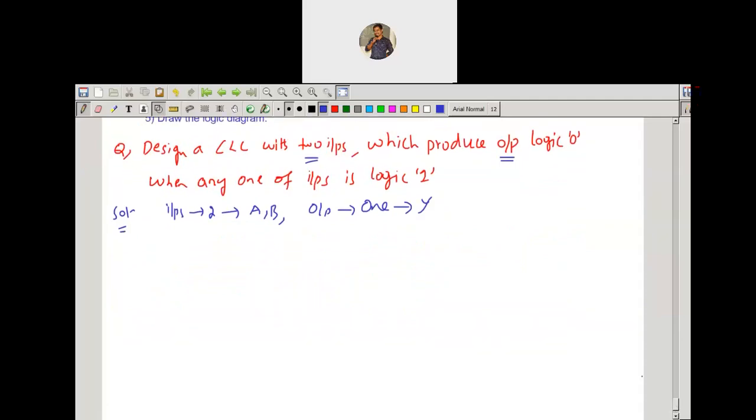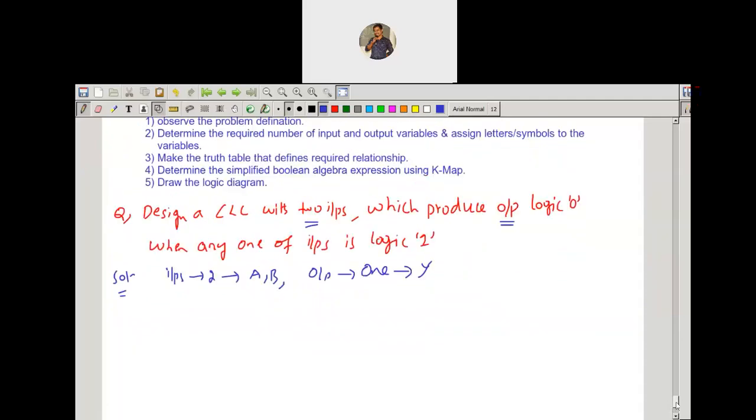After that, what we need to do? We need to make a truth table, that is, the relation between the inputs and outputs. So A and B are our inputs and Y is our output. By using the 2 inputs, we can have 4 possibilities: 00, 01, 10, 11. And what is the output here? It says the output is going to be logic 0 when at least any one of the inputs is logic 1.